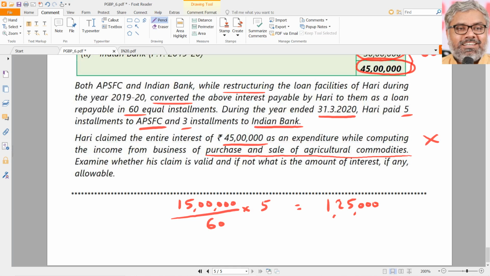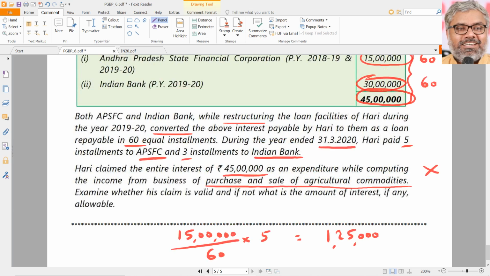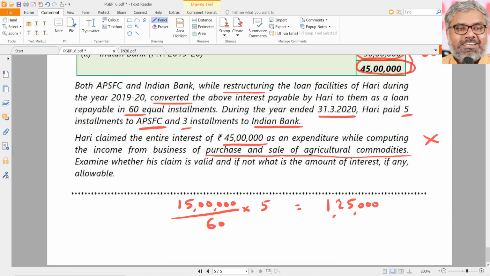Same way, the interest payable to Indian Bank, 30 lakhs, divided by 60, that is okay, 60 installments. But how many did he actually pay? He paid only 3 installments to Indian Bank, 5 installments to APSFC, 3 to Indian Bank.